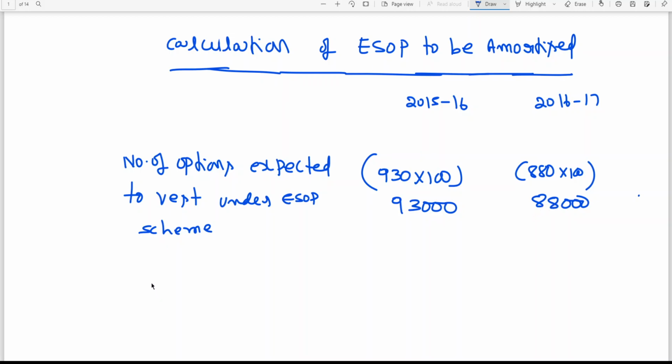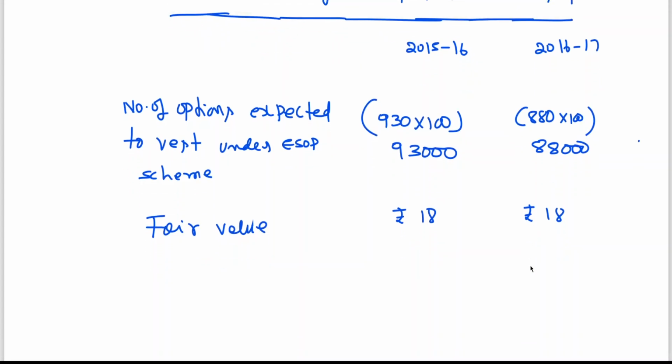Okay, then we say fair value. Fair value is nothing but discount. That is 18 rupees. Here also it is 18 rupees fair value. Fair value of option is 18 rupees, nothing but discount.